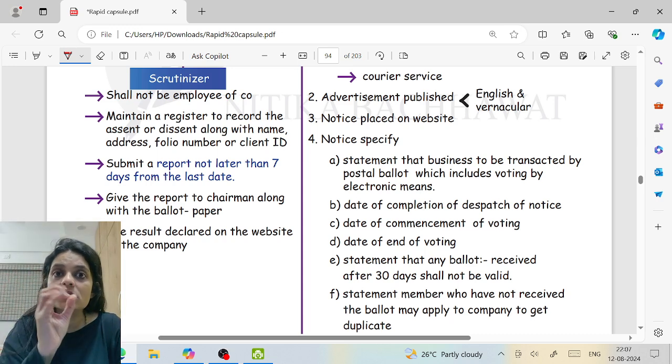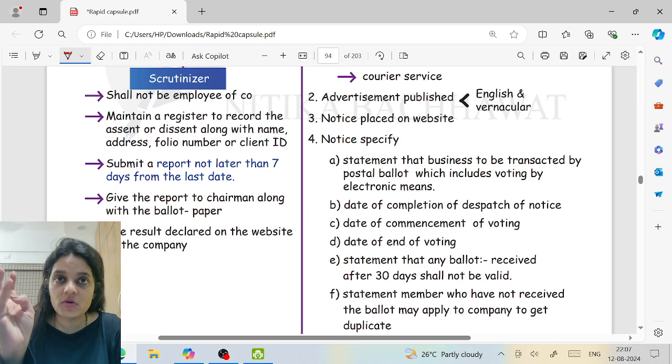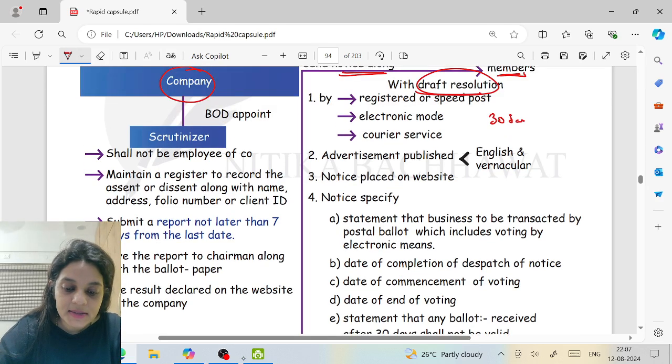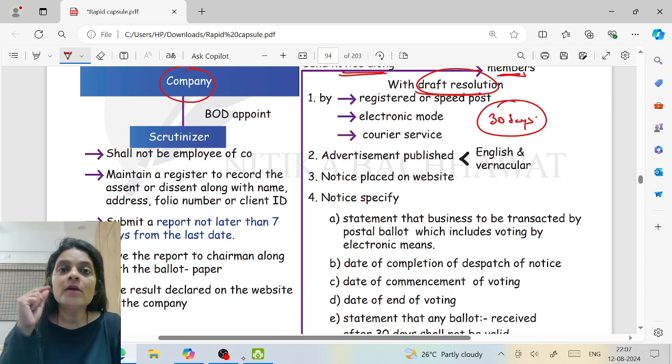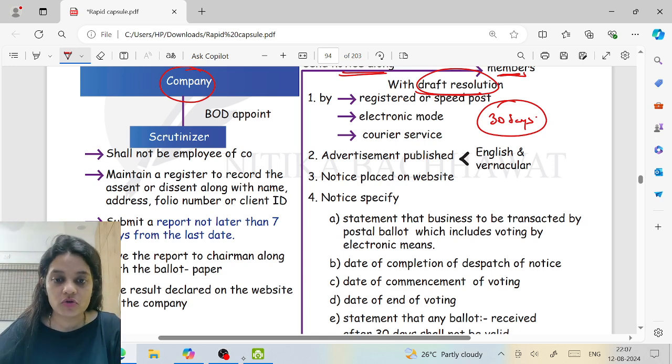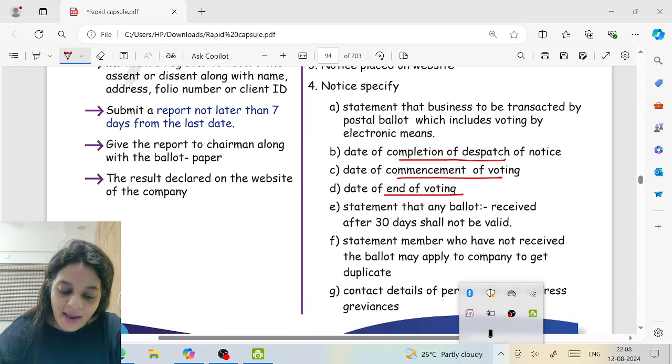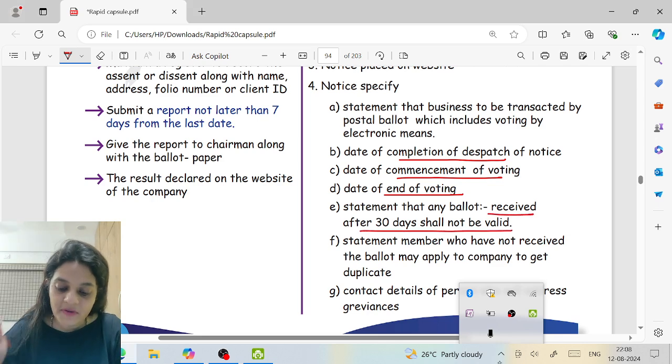The day the notice was sent, the completion of dispatch of notice, the day the voting starts, the day the voting ends. Actually, this has to be completed within 30 days. And if any vote is received after 30 days, we will not consider it. So the notice will specify the day the voting starts, the day the voting ends, and it will also give a declaration that ballots received after 30 days shall not be valid.